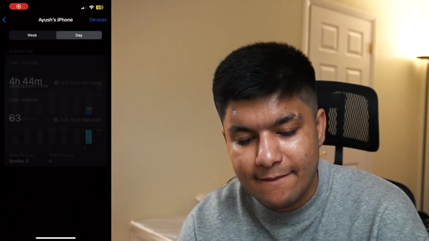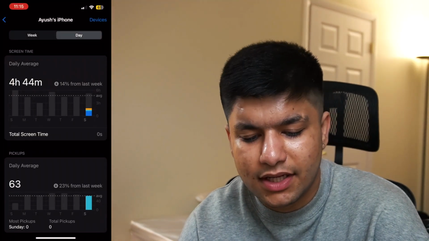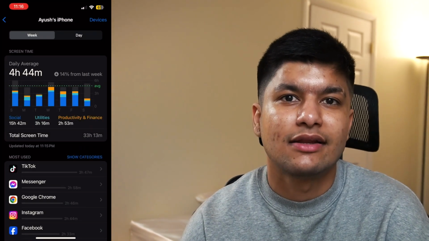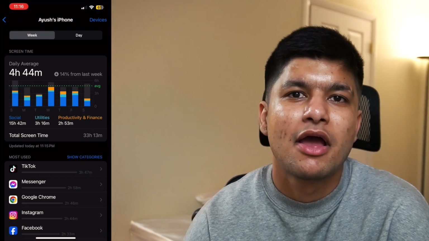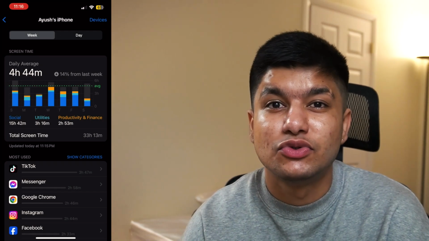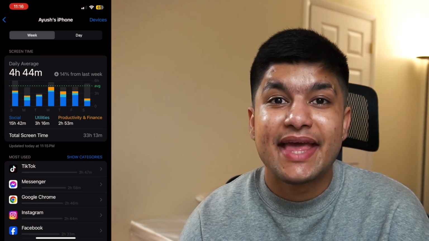If you see my screen time right now, the daily average is 4 hours and 44 minutes, and most of the time is spent on social media, which is 15 hours and 42 minutes, and that is insane. So I usually do this when I'm running a column in the lab and I scroll through TikToks, but I want to reduce my screen time down to less than an hour, and that is very rare in my case. Usually that has happened once or twice in the past couple of years, and when that happened, that day is the ultimate productive day. That is once in a blue moon for me.